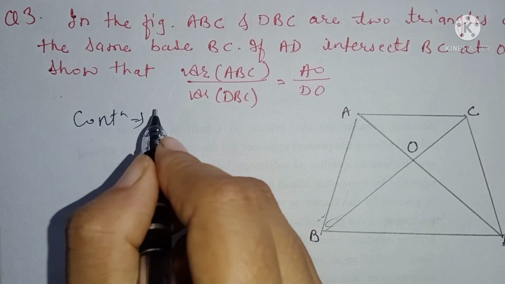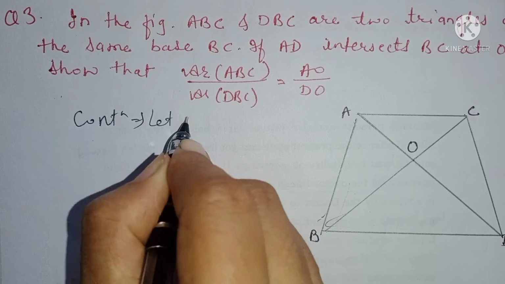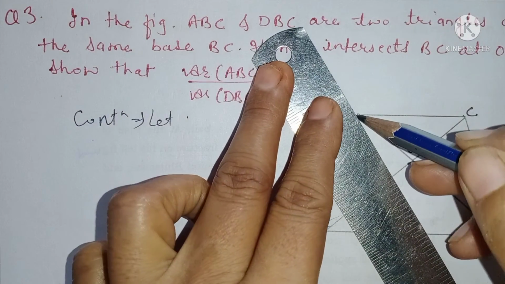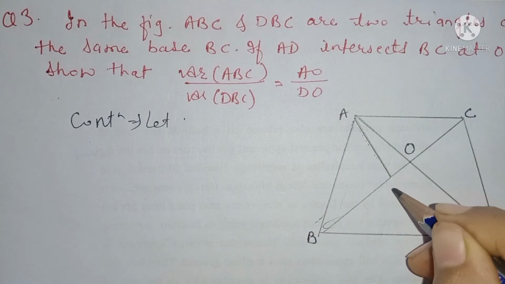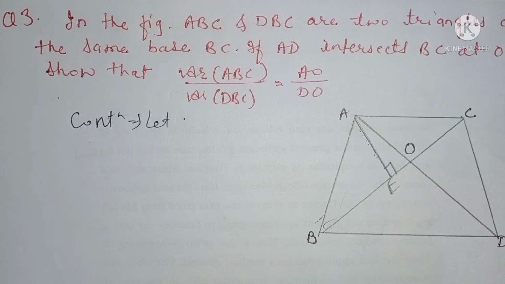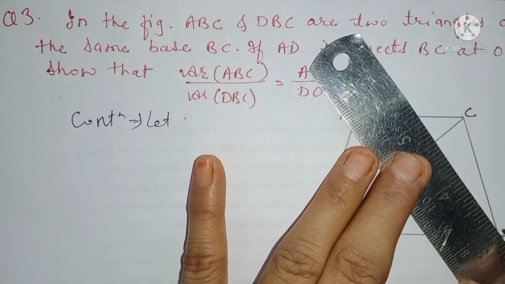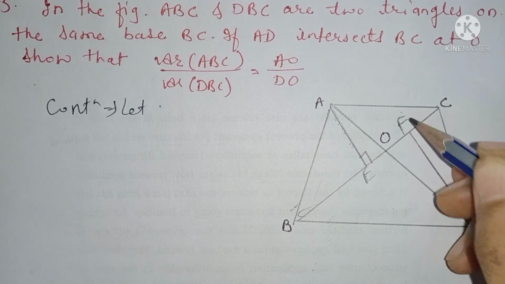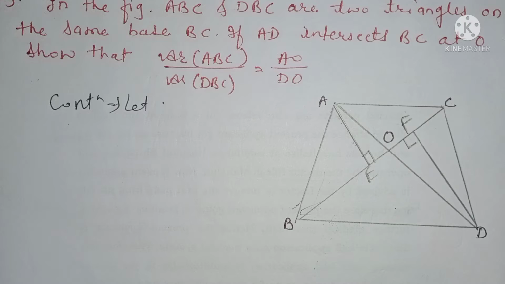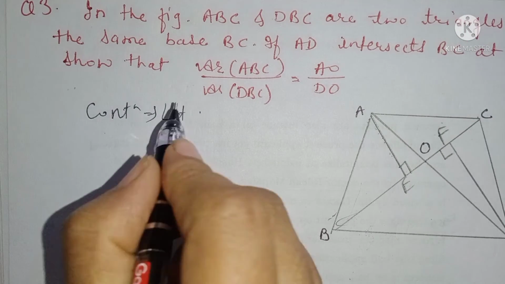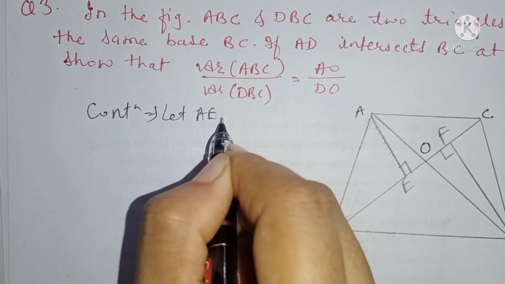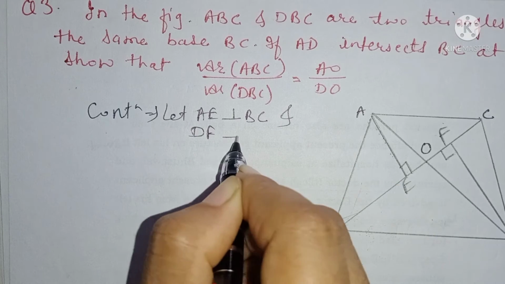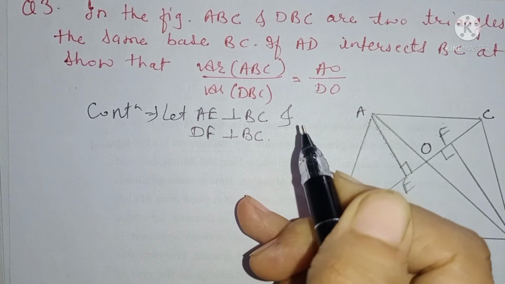Okay. So let us draw a perpendicular AE from A to BC. Similarly, this is DF perpendicular on BC. So let AE perpendicular to BC and DF perpendicular to BC.